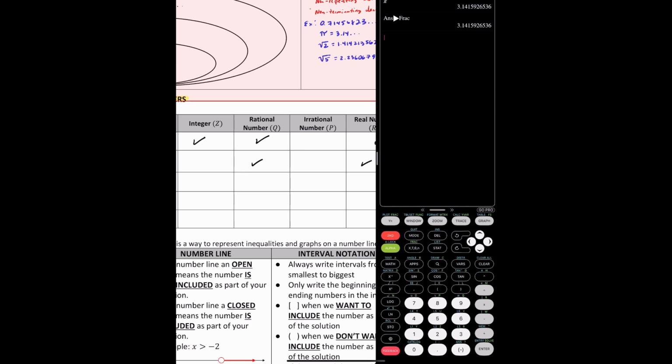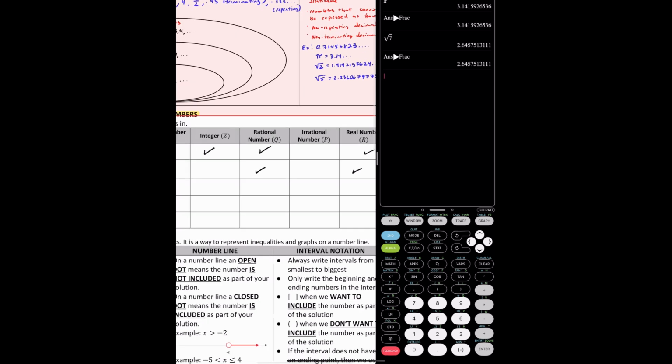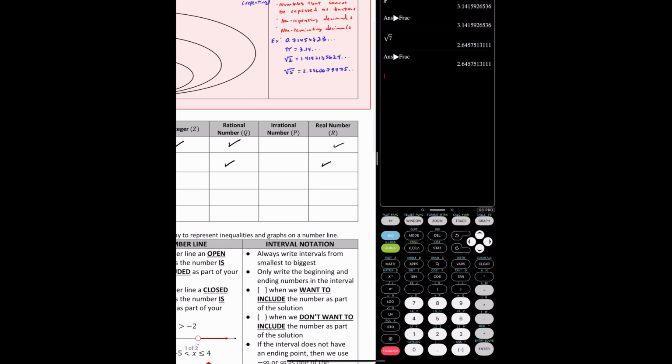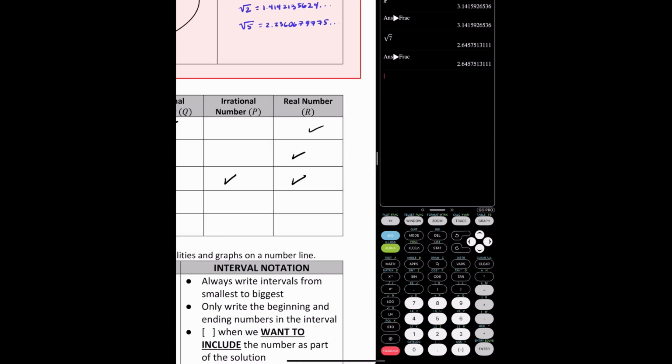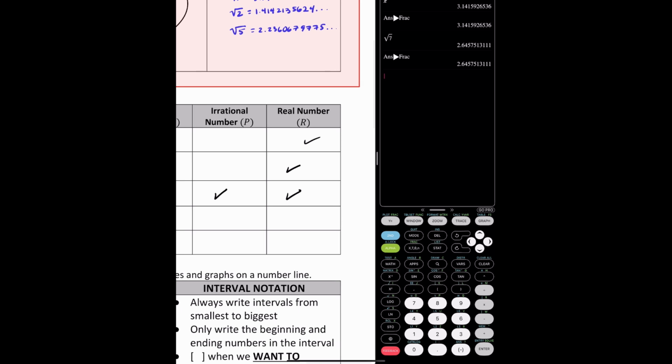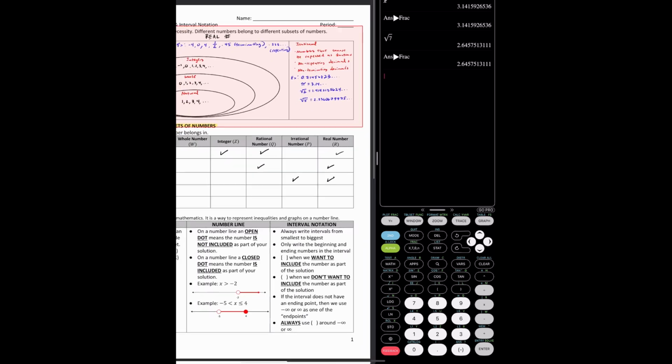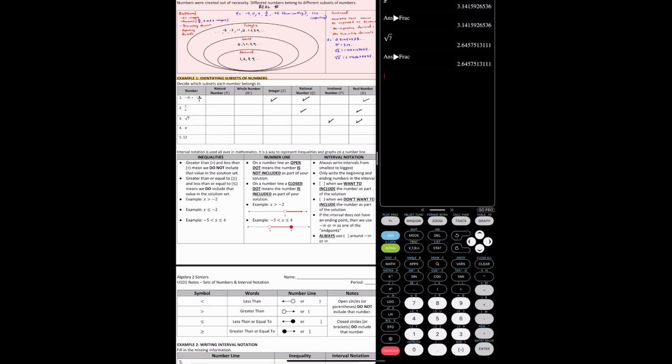I'm going to press second, x squared, put 7 under the radical, and then this is my result. It's a decimal. Okay? So let's see if I can change this decimal into a fraction. I cannot. So therefore, this is not a rational number, but this is an irrational number. And, of course, it's part of the real number system. So whenever you're asked if it's a real number, typically you will just say yes.